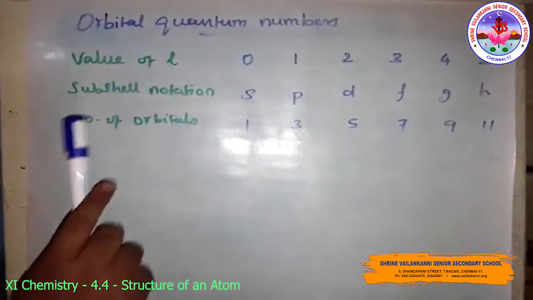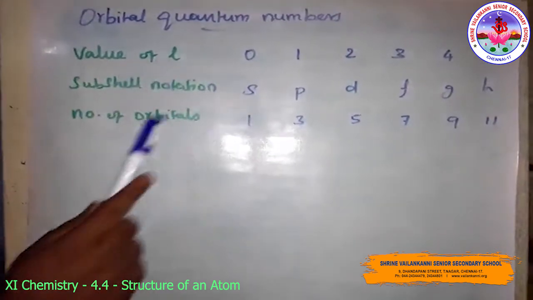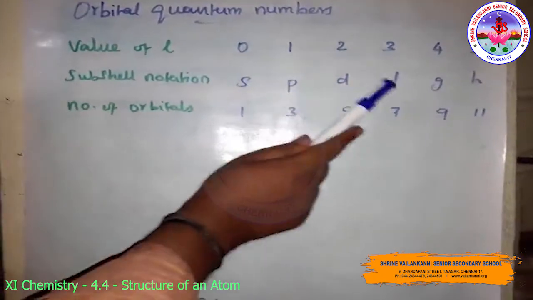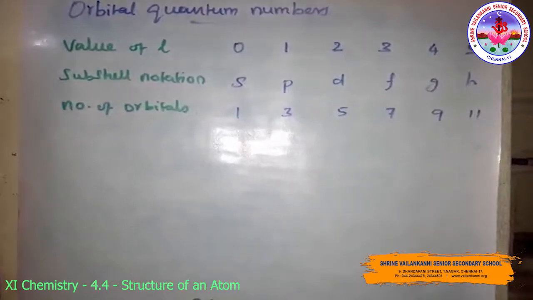Look at this. This table gives the relation between the subshell and the number of orbitals associated with it. Value of L: 0, 1, 2, 3, 4, 5. Subshell notation: s, p, d, f, g, h. The number of orbitals: 1, 3, 5, 7, 9, 11.